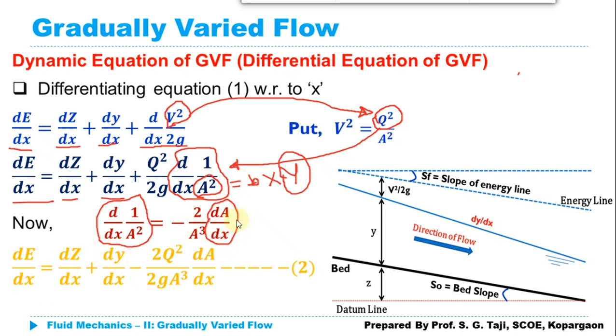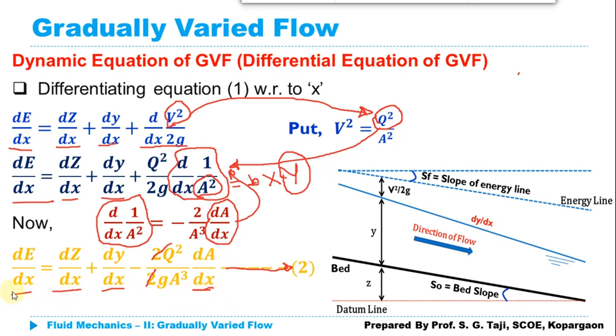So I can simply put this value in this equation. What we will get here: dE/dx is equal to dz/dx plus dy/dx minus 2Q squared upon 2gA cube multiplied by dA/dx, which gives us equation number 2. Now this 2 will get cancelled, and the rest of the equation is dE/dx equals dz/dx plus dy/dx minus Q squared upon gA cube multiplied by dA/dx.